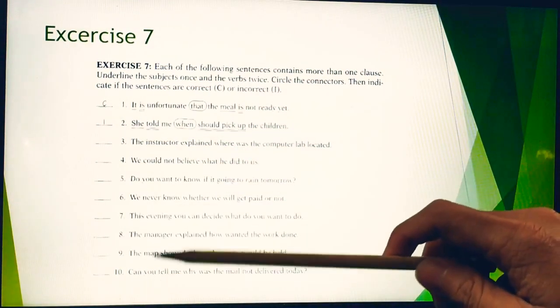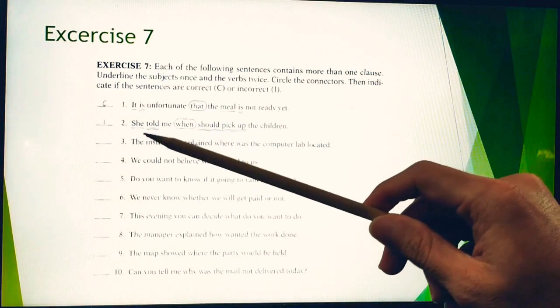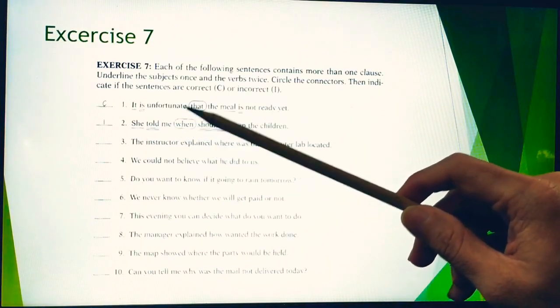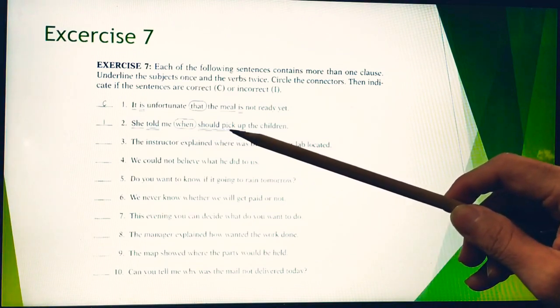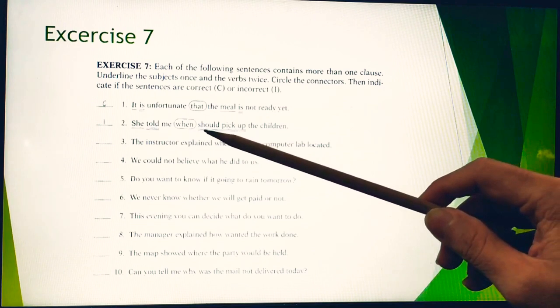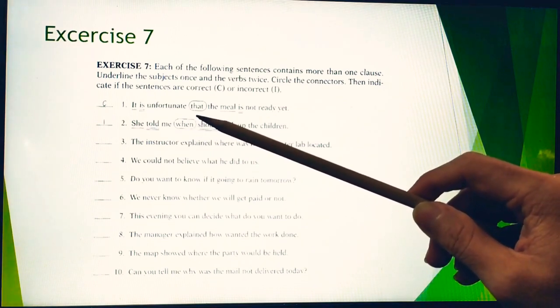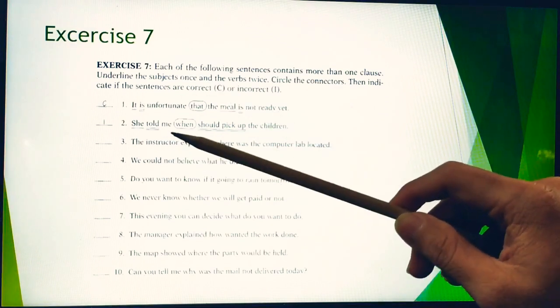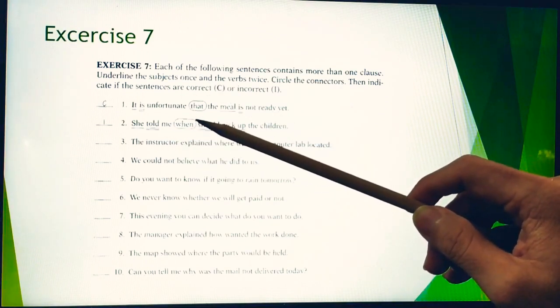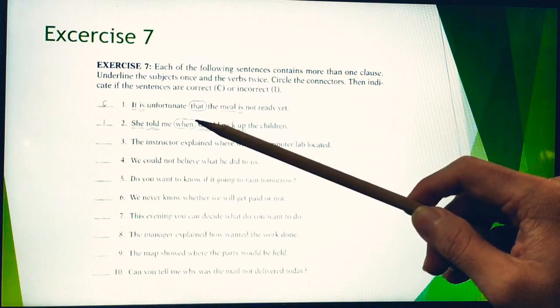Why is it incorrect? After she told me when, here is a verb, but what we missed here is a subject. There is no subject here, because the subject must refer to the previous noun.